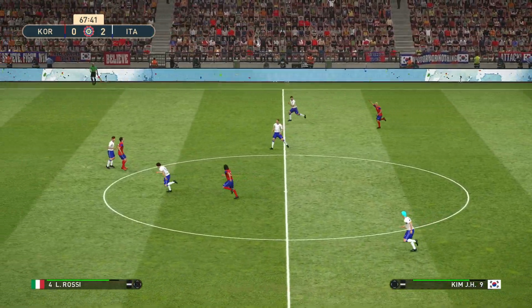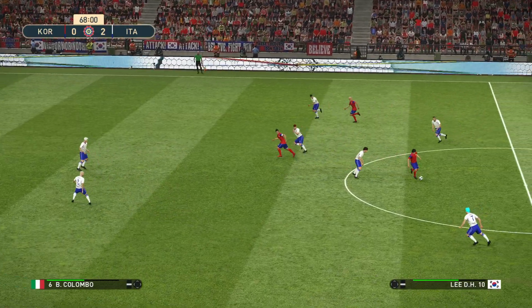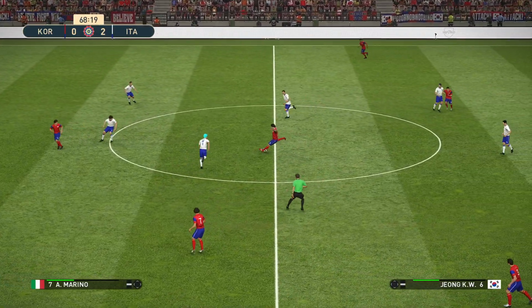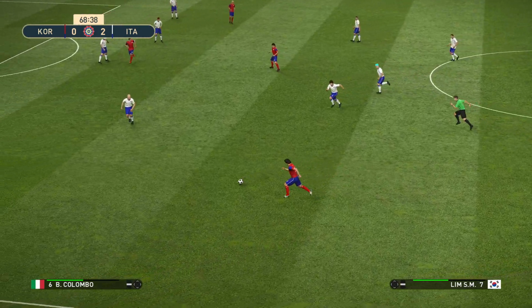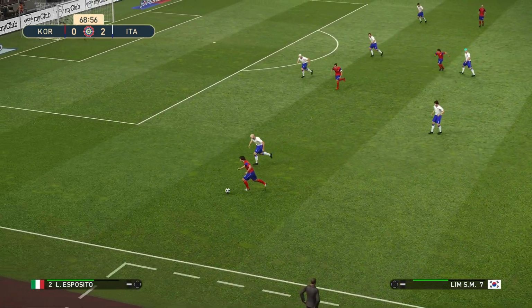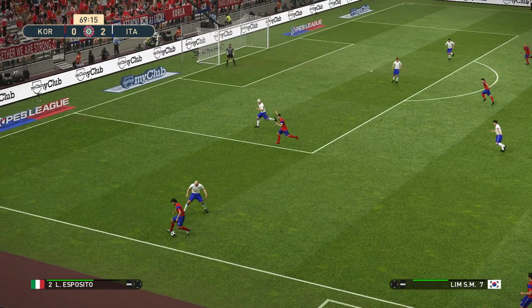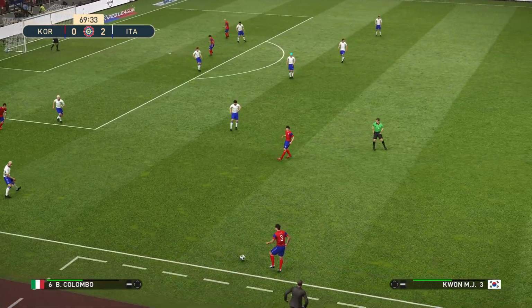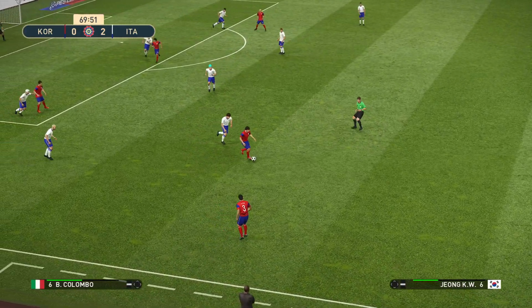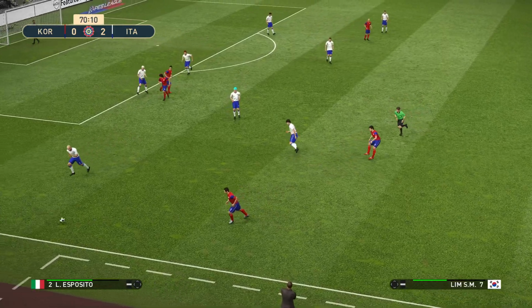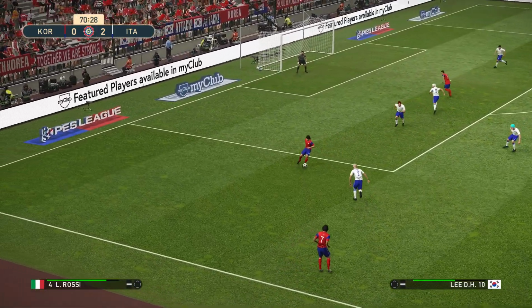Park with clearance. Lee. Gives it back to Jang. Now here's Lim. Kwan. Kwan again. Now here's Lee.